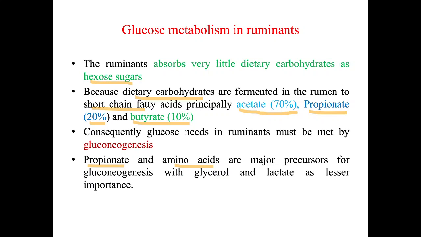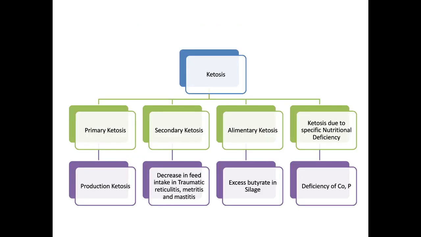So how to get glucose? We have to resort to gluconeogenesis, which means there is some precursor source from which glucose has to be generated. Propionate and amino acids are the main precursors from which glucose can be synthesized. There are some other minor sources like glycerol and lactate, but these are of lesser importance.